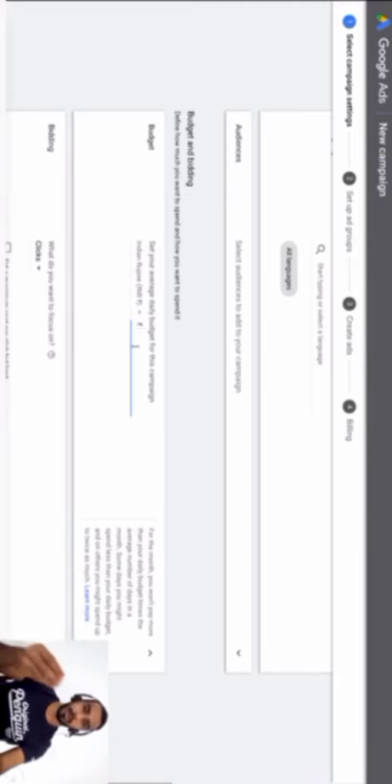So let me just give you a pro tip here. You might enter, say, 5,000 rupees per day as your campaign budget. But you would see that in the initial few days, it would spend much lesser. Probably it didn't spend the entire amount. Like it spent only 1,000 rupees or say 1/10 of your budget. But then a few days later, you would see that your daily budget sort of increases.